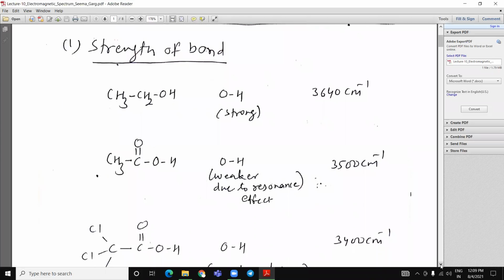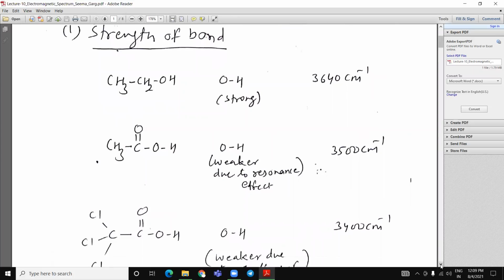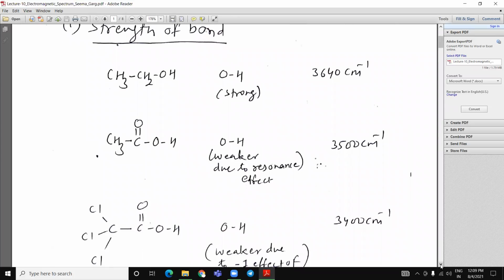Strength of bond. If the bond is strong, then its frequency will be higher. For example, in ethanol, this OH bond is strong, so its frequency is observed at 3640 inverse centimeter.